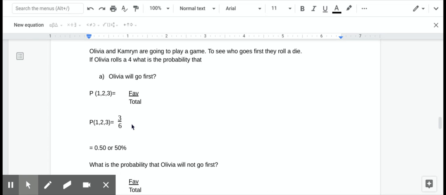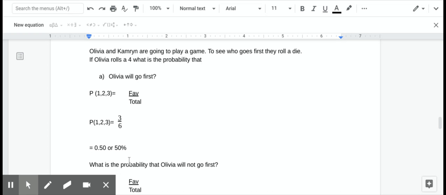So Olivia rolled a 4. So now it's Cameron's turn to roll. If Cameron rolls a 1, a 2, or a 3, sorry, I'm going to change it to the highest number. If Cameron rolls a 1, a 2, or a 3, that's favorable for Olivia, 3 outcomes. The total are 6, so she has a 50% chance of going first.